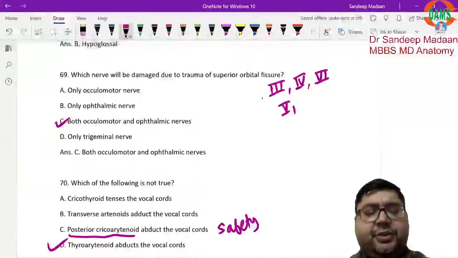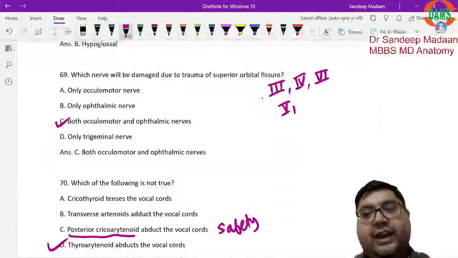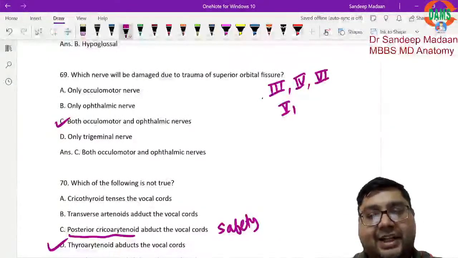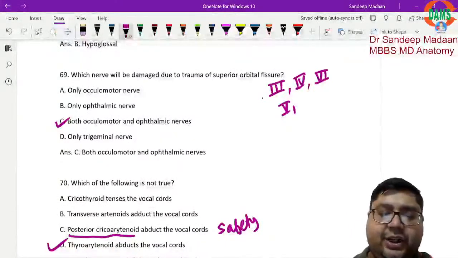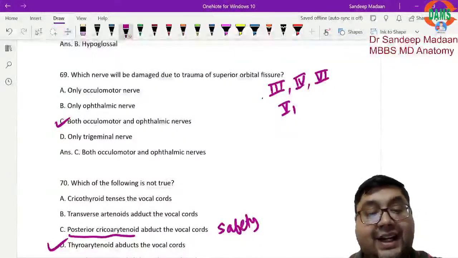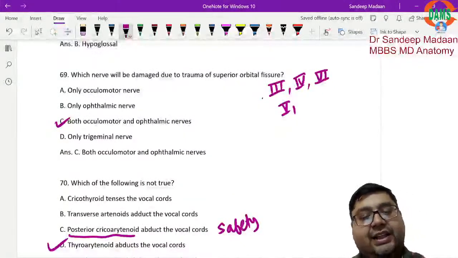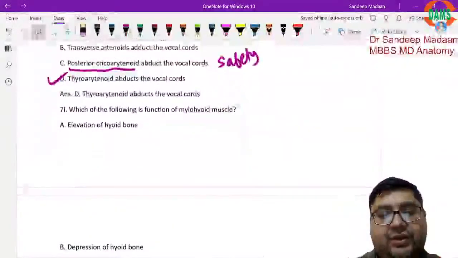In fact, let me tell you, these muscles of the larynx, either they are involved in the adduction or they help in adduction. Either they can themselves do the adduction or they can help in the adduction. But regarding cricothyroid, they will tense the vocal cord. Thyroarytenoid, also it will relax the vocal cords. And there is one muscle, vocalis, which will do the segmental tension of the vocal cords.